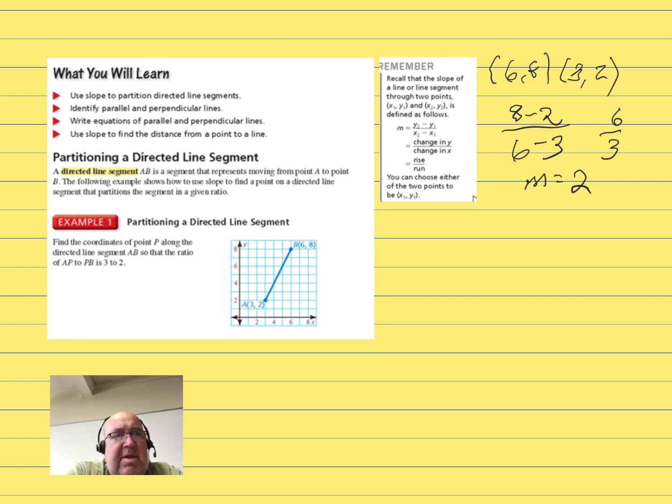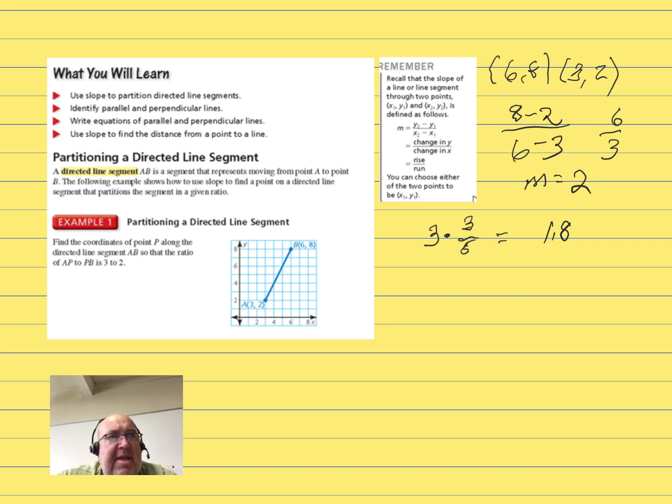So what we're going to do is we're going to take our x value of 3 and we're going to multiply it by 3 out of the 5. So 3 parts and 2 parts is 5 total parts. So we're just going to use the 3 part of it. Alright, so we're going to use that, and we're going to get 1.8.